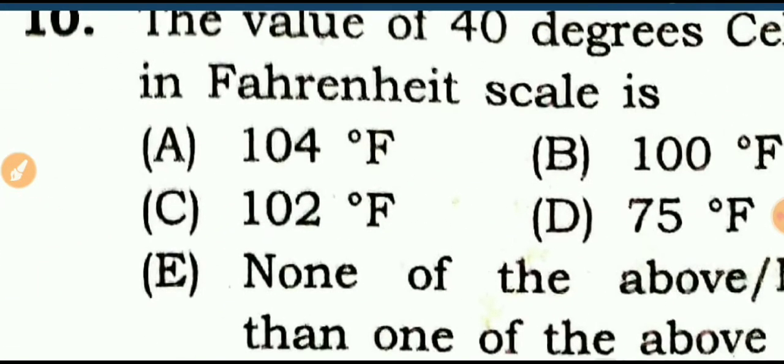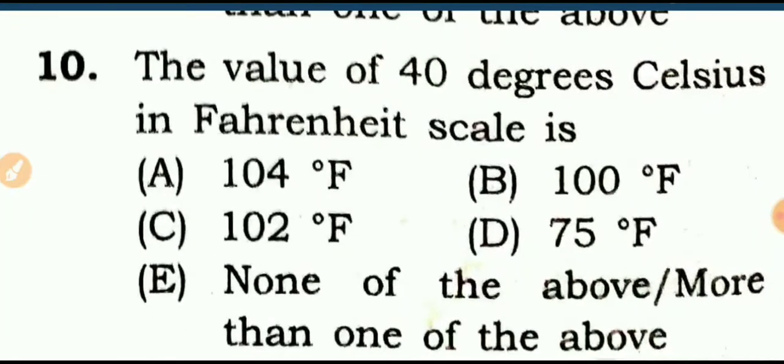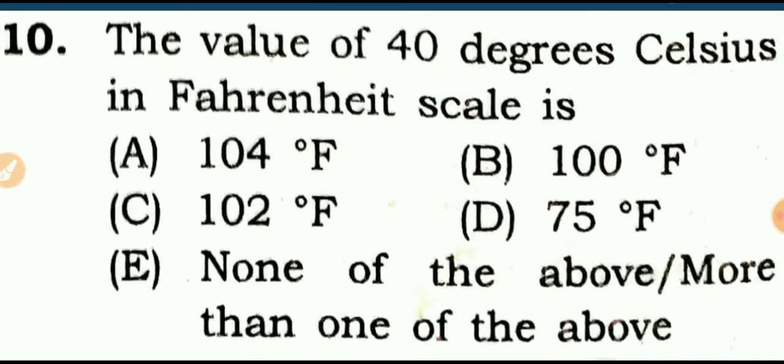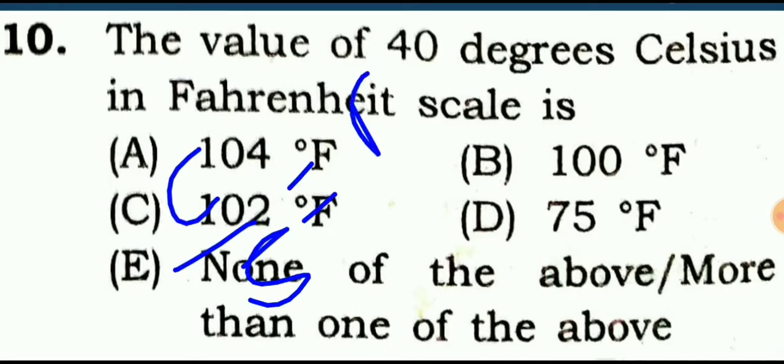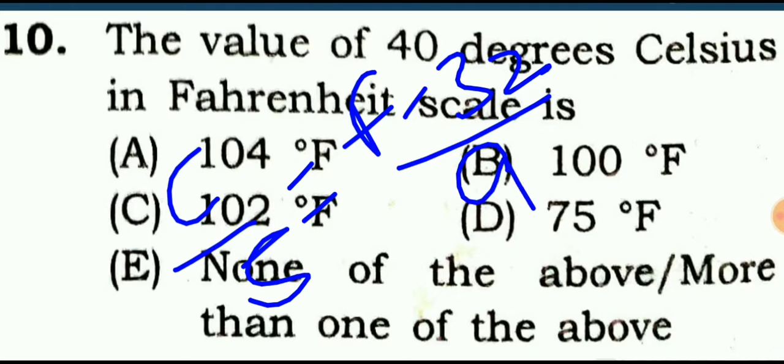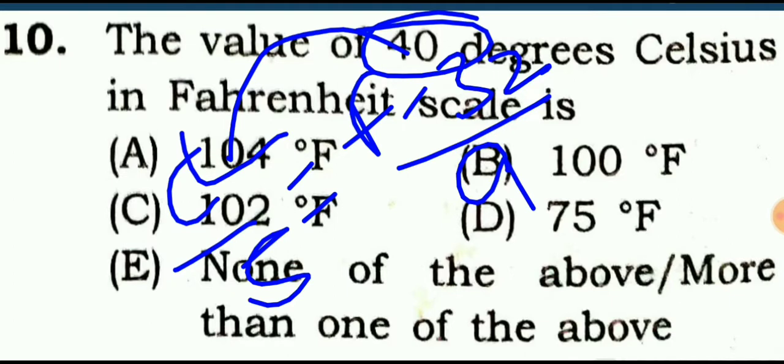Question number 10. The value of 40 degrees Celsius in Fahrenheit. As we know that the relation between Celsius scale and Fahrenheit, C by 5 is equal to F minus 32 by 9. Now put the value of Celsius here. C is equal to 40.